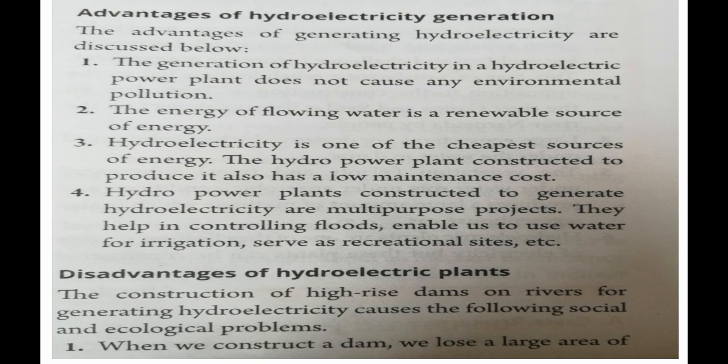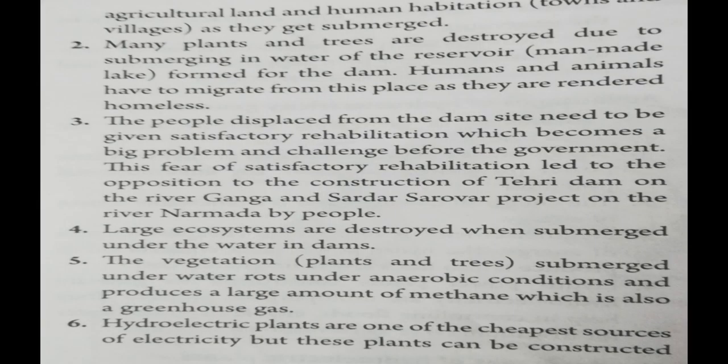At the same time, it is going to have some disadvantages. The disadvantages of construction of the dams are: first, when we construct this dam, we will be losing a very large area of agricultural land and human habitation, towns and villages, as they will get submerged. So the biggest disadvantage is that more land will be submerged in water.